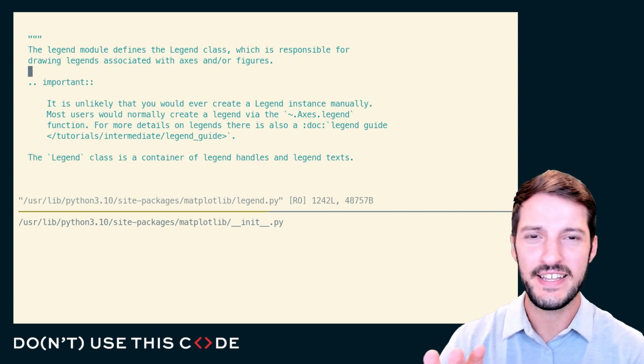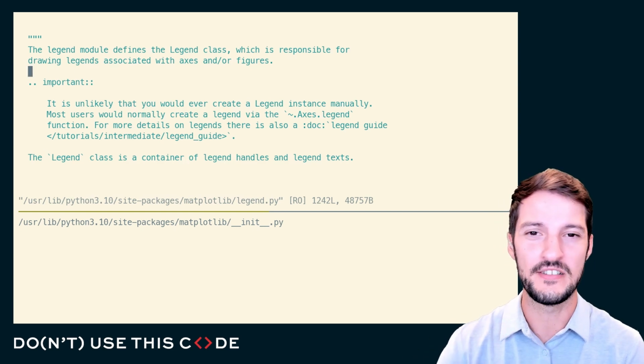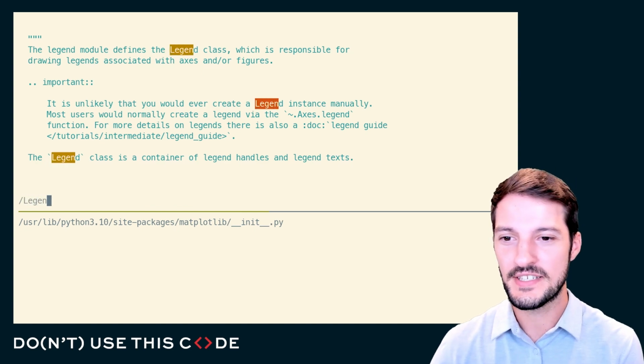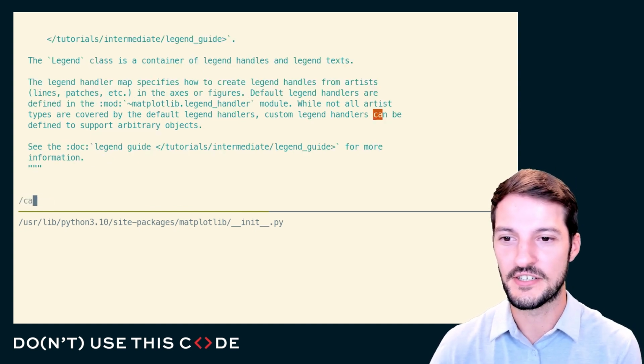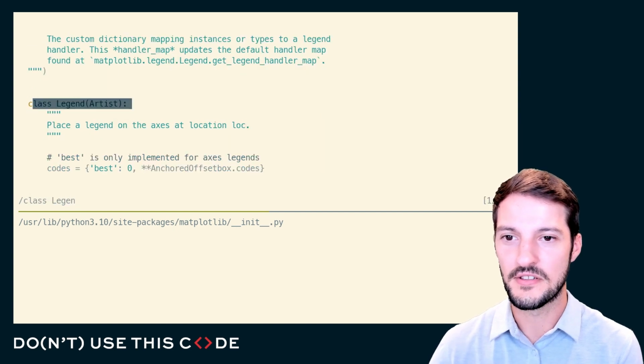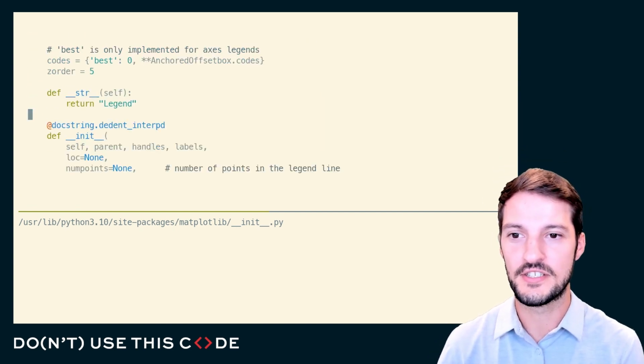Okay, I'm not interested in creating my own entire legend. I just want to find out how they vertically stack those labels. So let's look for the legend class, and I can just do that by searching through here. There we go. So the legend inherits from an artist. That's also good to know.